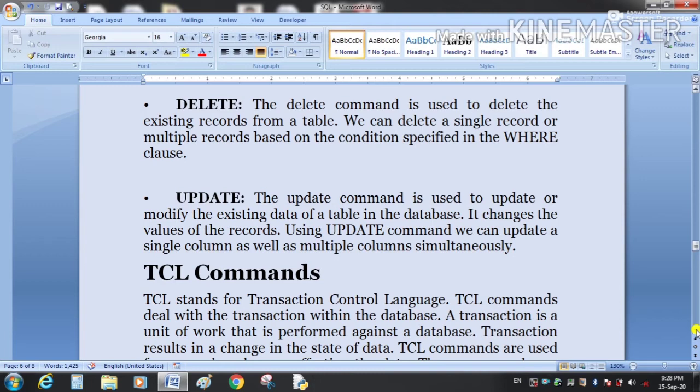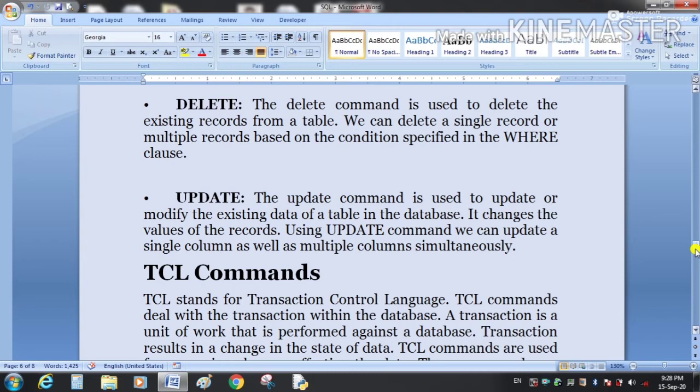Okay. Next we have update. So this command is used to update or modify the existing data of the table in the database. It changes the values of the records. Using the update command, we can update a single column as well as multiple columns simultaneously.